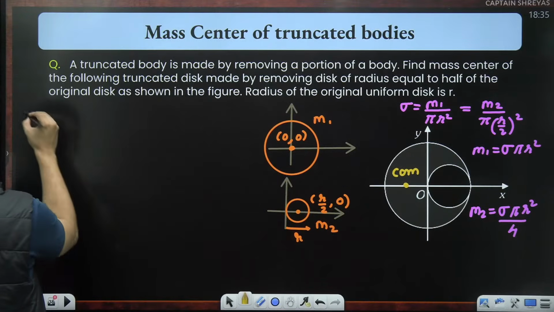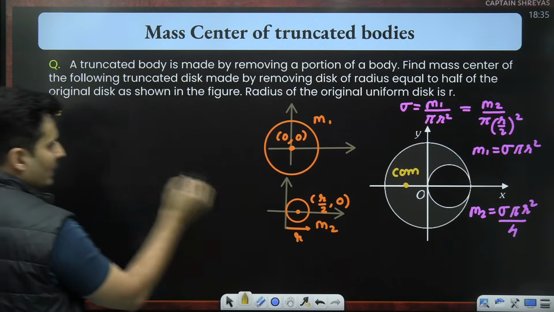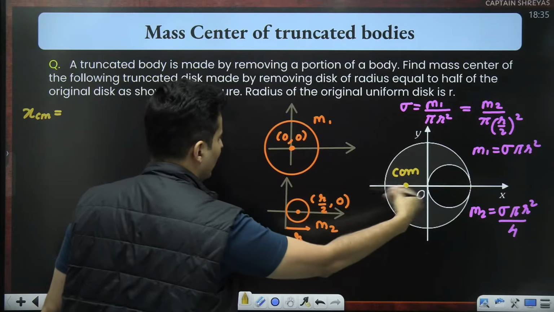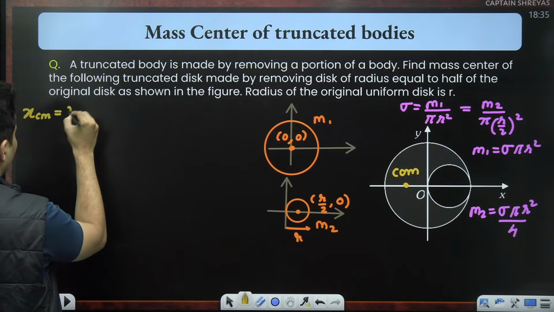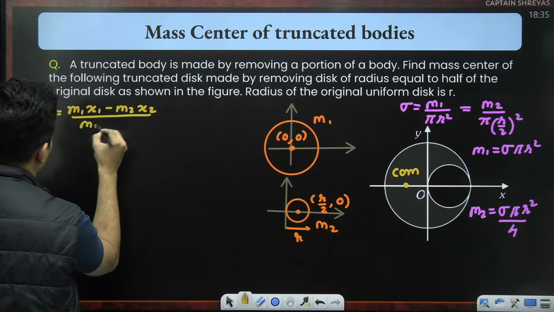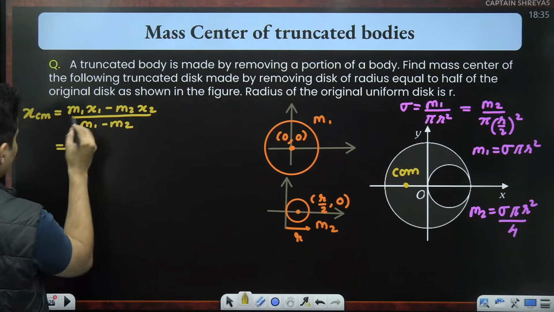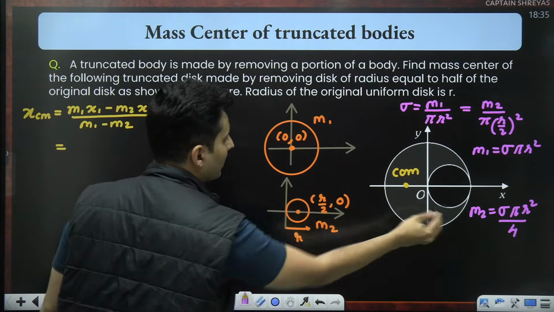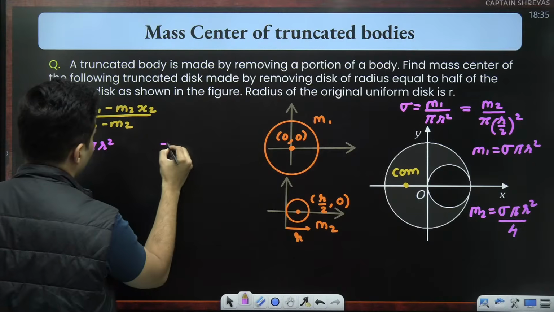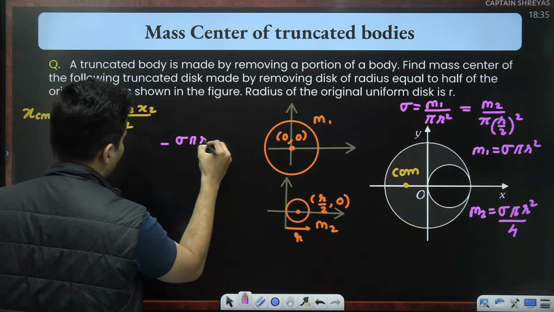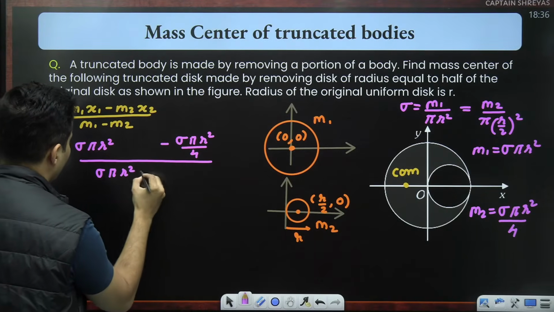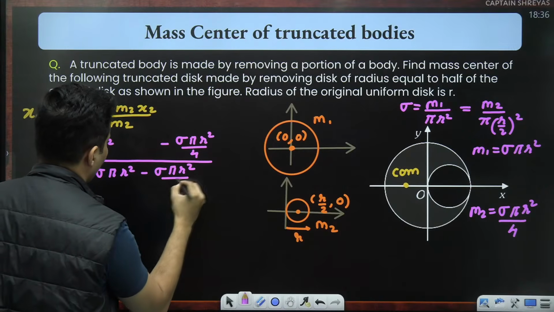Now let's solve the problem. X coordinate of the center of mass, because I know the Y coordinate will not be there, it will lie on the X axis. It's symmetrical, so it has to lie somewhere on this line. So it will be nothing but m1 x1 minus m2 x2 whole thing divided by m1 minus m2. What is mass number 1? Check it out from here. It is sigma pi r square. What is mass number 2? It is sigma pi r square by 4. Whole thing divided by sigma pi r square minus sigma pi r square by 4.